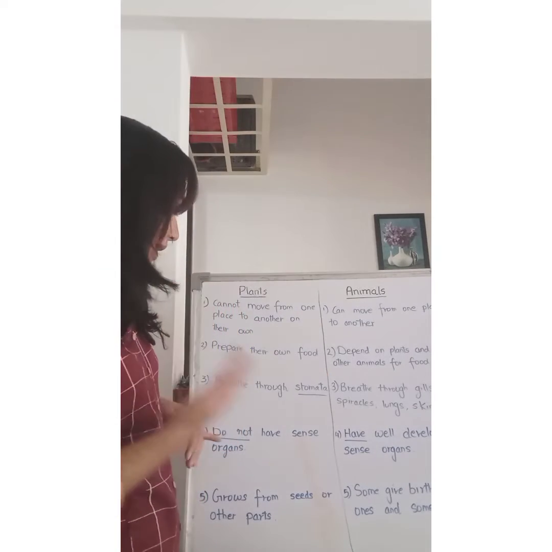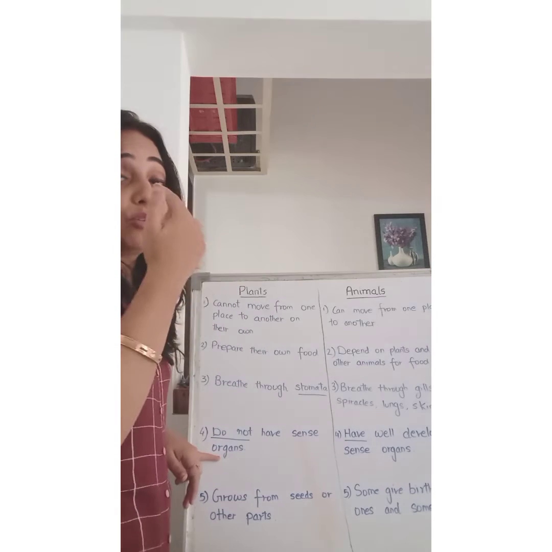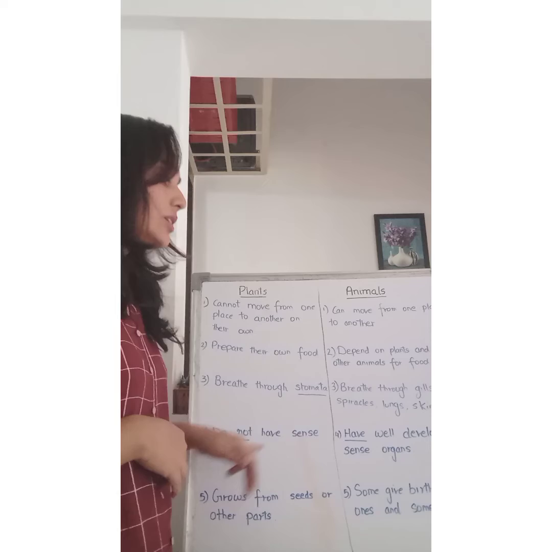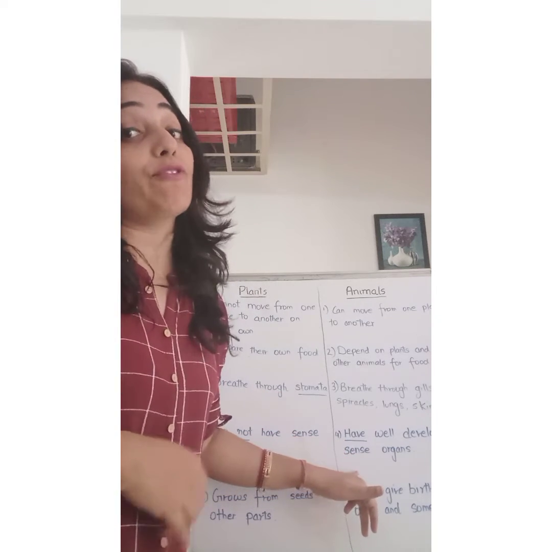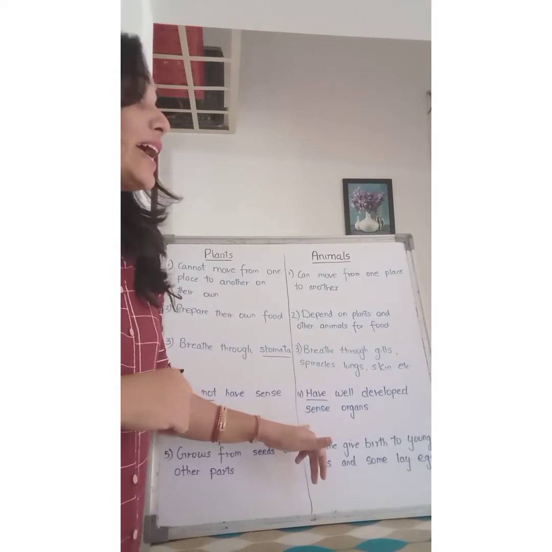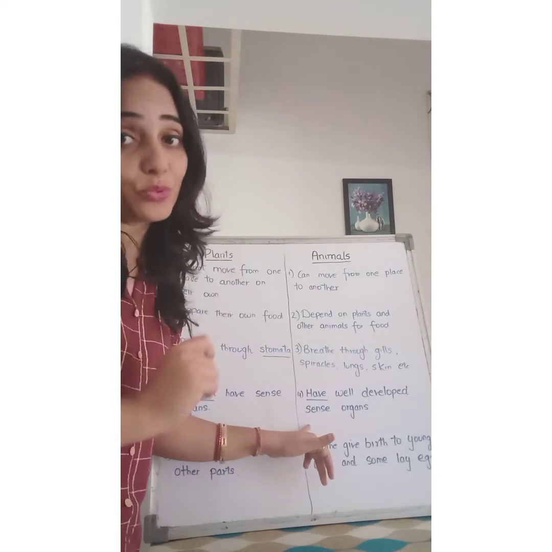Okay, the next point, plants do not have any sense organs. They don't have nose, ear, tongue, etc. So they don't have sense organs, but animals have well developed sense organs and they have got very sharp senses, okay, that help them to protect themselves from enemies as well as to hunt prey.